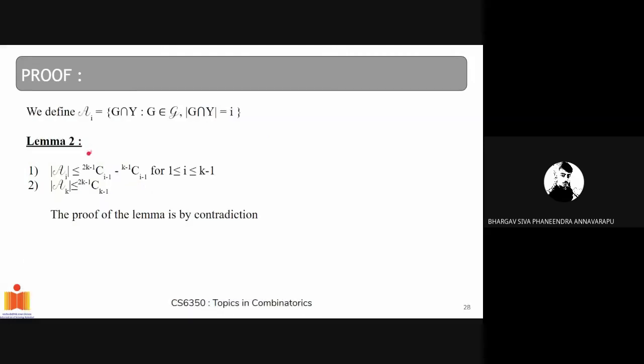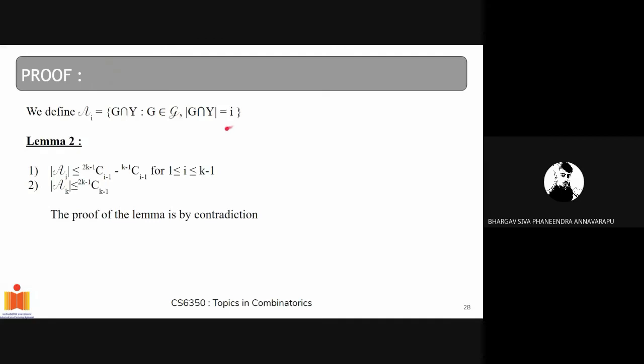We define A_i such that A_i equals G intersection Y, such that G belongs to our family G and size of G intersection Y equals i. You can see that this family is an intersecting family, because if you take any two elements, G intersection Y and G prime intersection Y, their intersection is G intersection G prime intersection Y. And from lemma 1, we have that G intersection G prime intersection Y is not equal to empty set. And we have that the size of G intersection Y is equal to i. So it's an i-intersecting family.